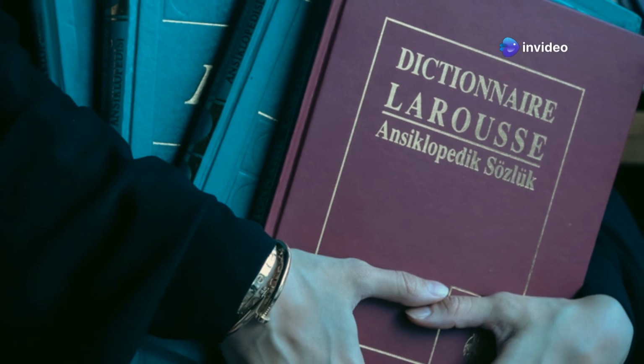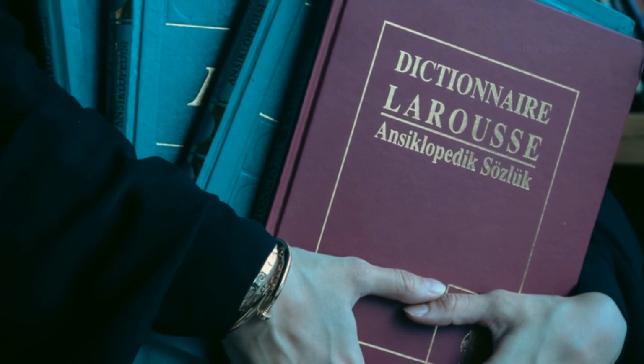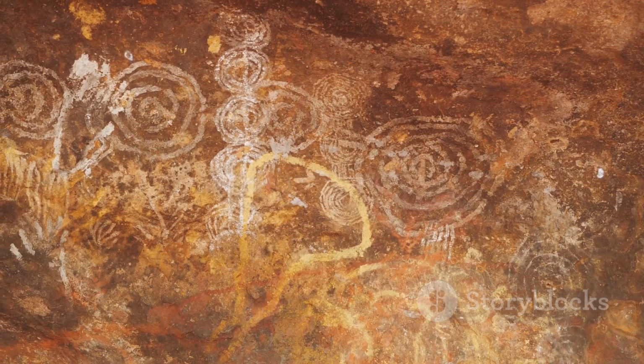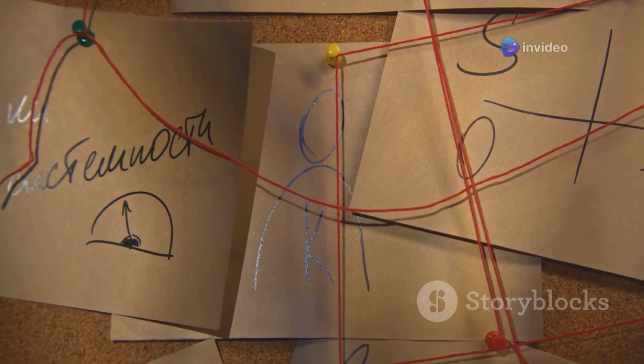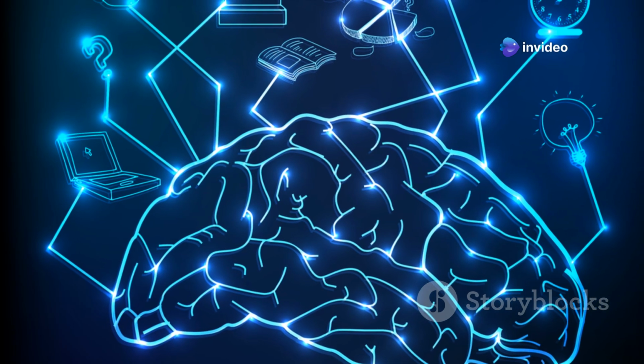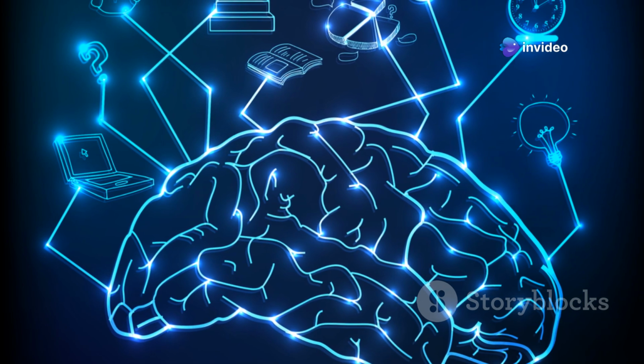Claude Lévi-Strauss, a French anthropologist, applied structuralist ideas to culture. He studied myths and kinship systems. He found underlying structures in these cultural phenomena. These structures, he argued, reflect universal patterns in the human mind.